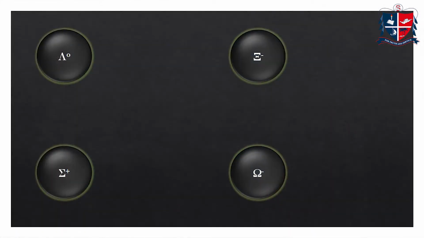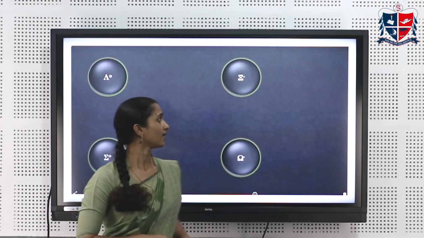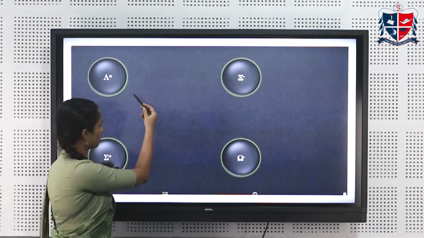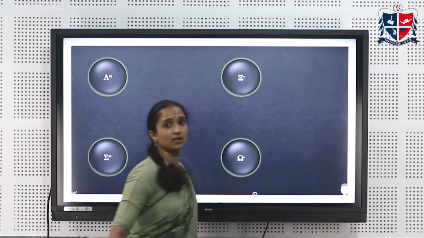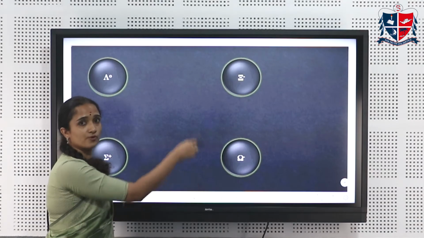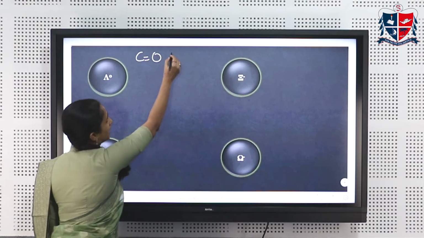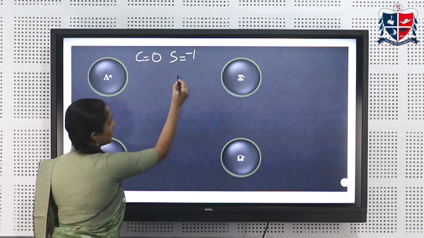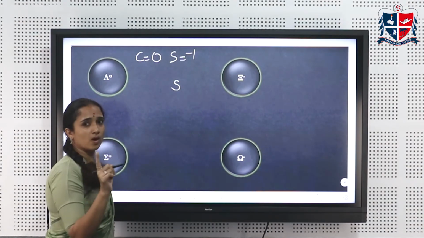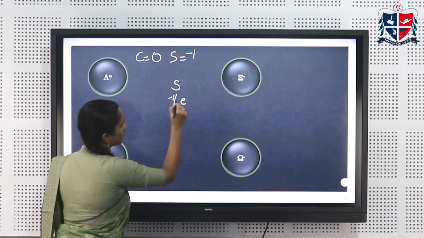So now let us see a few more examples where we'll deal with hyperons. So hyperons, they are also charged particles. And we are having 4 different hyperons: lambda 0, sigma plus, psi minus and omega minus. So let's see the quark composition of these 4 hyperons. So lambda 0, we are having charge 0 and a strangeness quantum number equal to -1. So this implies that we'll definitely be having one strange quark, which is having a charge -1 by 3e.